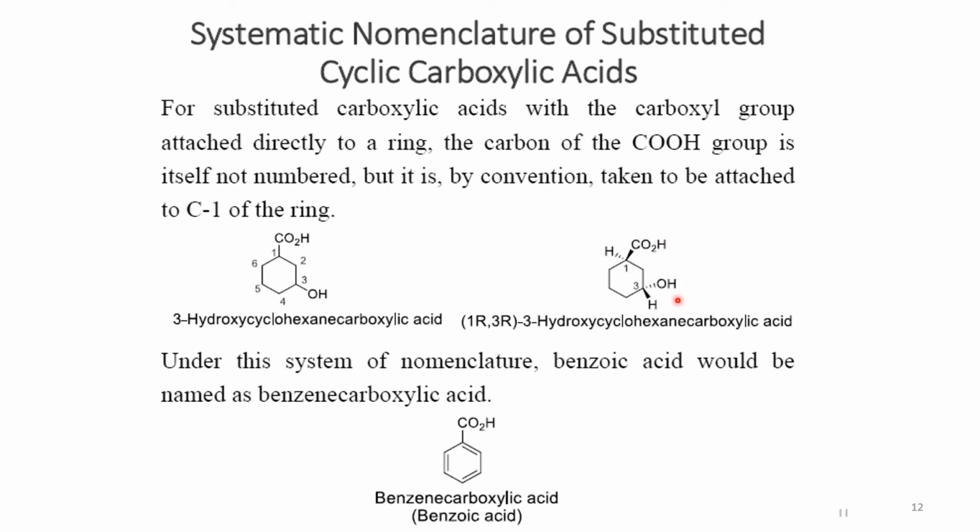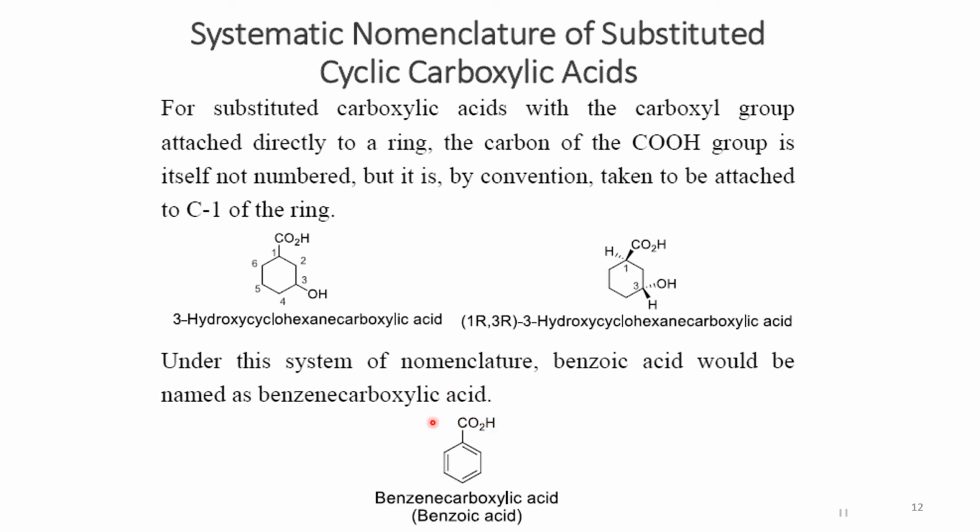And the same goes if we have stereochemistry mentioned here, like the carboxyl group is out of the plane and the hydroxyl is into the plane. So at every position we can check the stereochemistry, whether it is clockwise or anti-clockwise. Just like in this case it is R, so 1R is mentioned, and then at 3, if it is R, then 1R,3R is mentioned before we start the naming of this particular carboxylic acid.